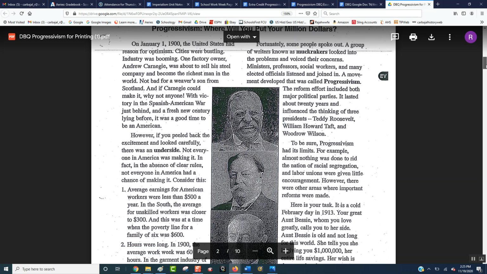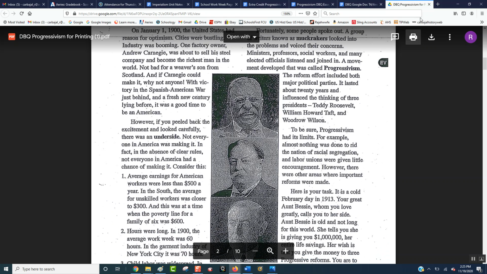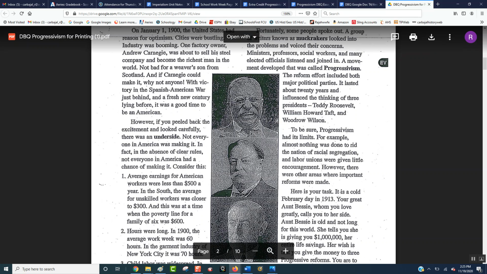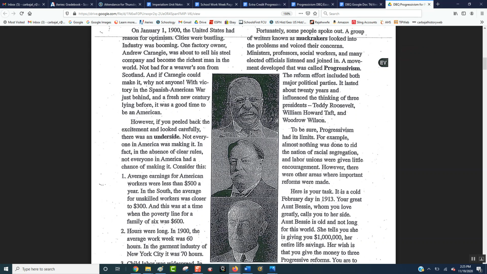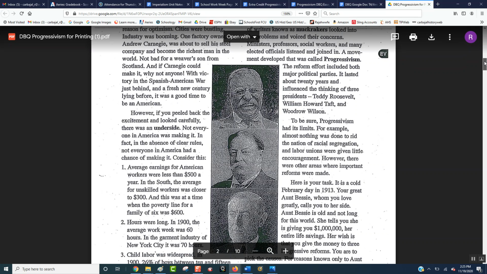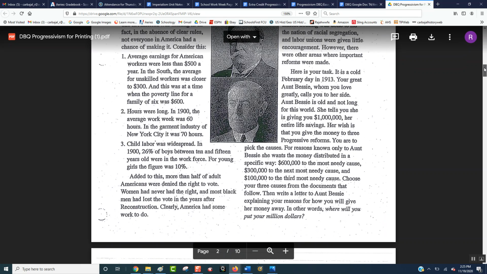Now, the background essay is going to talk to you about the era of the progressives. It is going to talk to you about 3 presidents who were the progressives, which is Teddy Roosevelt right here at the top, William Taft here in the middle, and Woodrow Wilson here at the bottom. They were presidents basically from 1901 to 1920. And that's kind of the years of the progressives. It's going to talk to you a little bit about the problems of the progressives and why they had to start making changes for people. But when it comes to the $1 million, the last paragraph in the background essay kind of goes over for you. It says, here's your task.